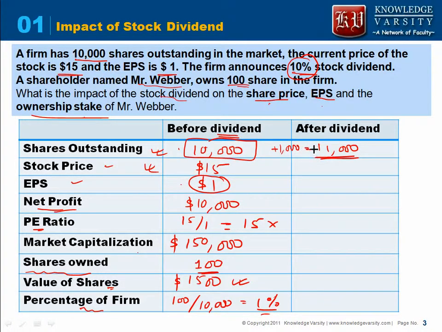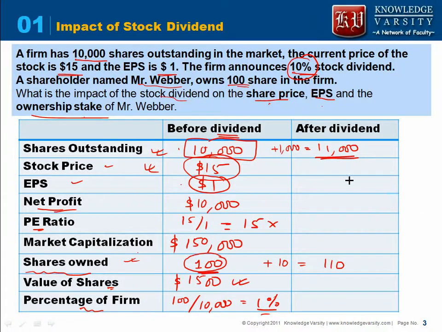Now what is the impact on the shares owned by Mr. Weber because of the dividend? The company is giving a stock dividend, so the number of shares will increase by 10% of 100, which is 10. So the number of shares that he will have will be 110. Now, will the stock price remain at 15?